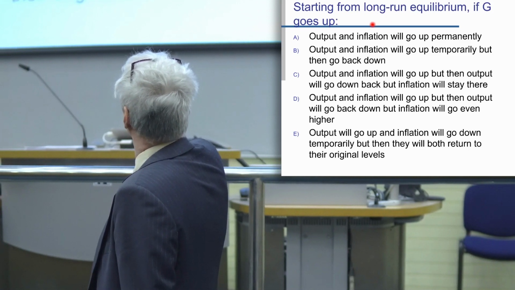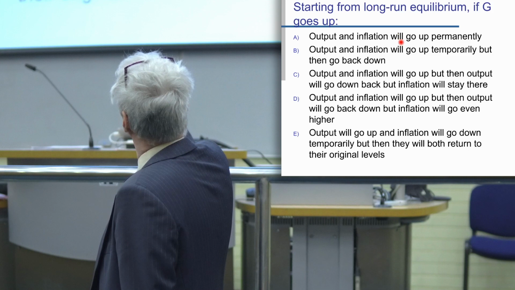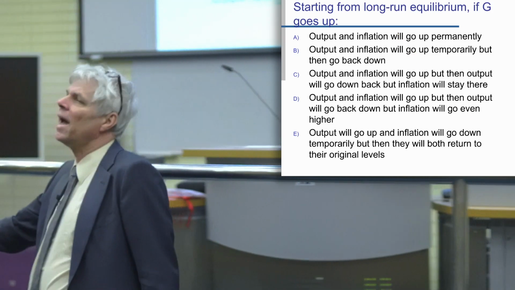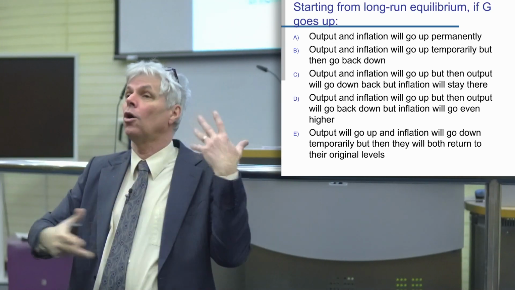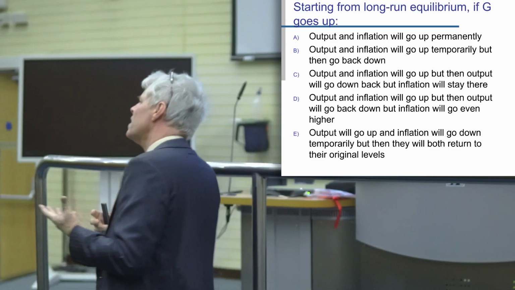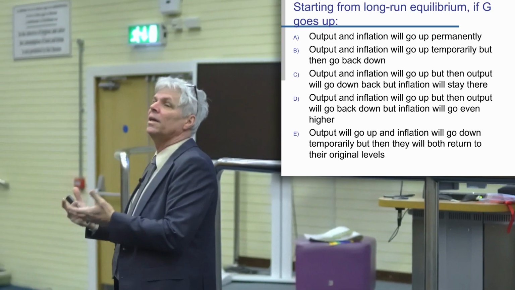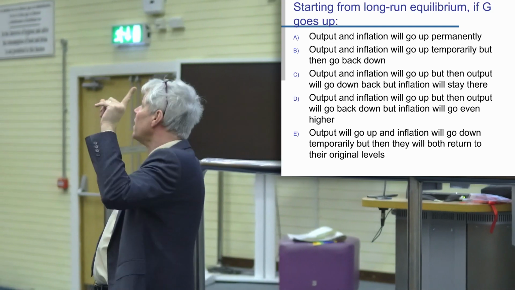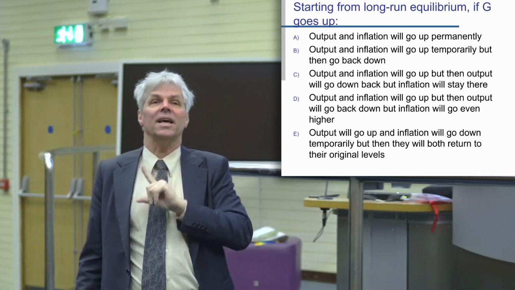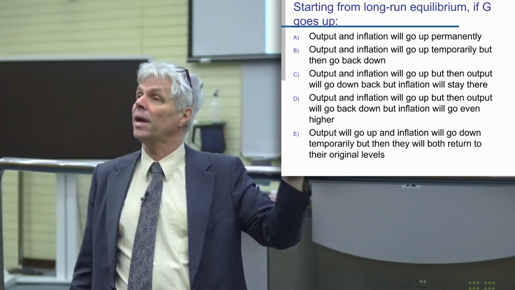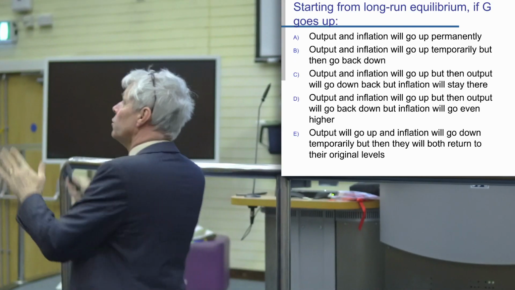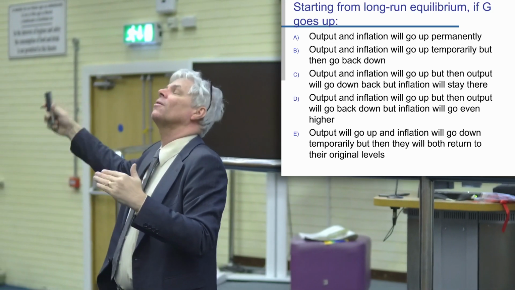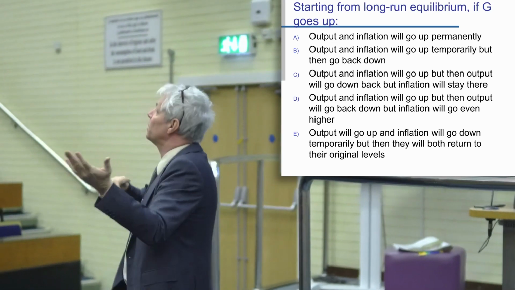So looking at it, it doesn't give us too much clue in the question, but it is a long run equilibrium, right? So there's a long run, and then there's all this stuff. Every single question has issues about what happens now, what happens later, what's the process of going between the two. Right, so there's definitely a notion of time in the question and in the answers. Right? And we only have one model so far that has any kind of notion of time in it. Right? We have the aggregate supply, aggregate demand model where there's a short run aggregate supply and a long run equilibrium, aggregate supply, and there's the movement between those two.